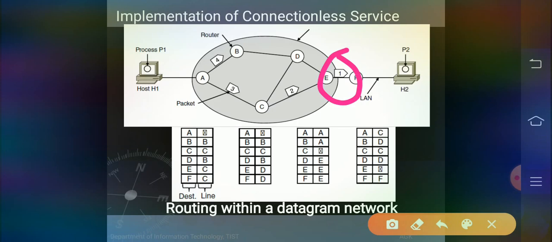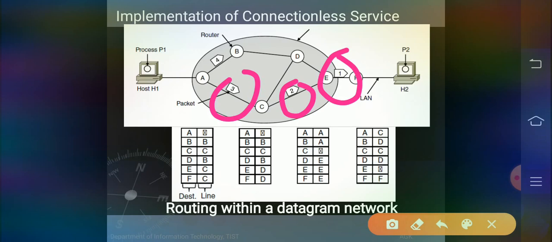So the first packet ultimately reaches F. F is going to encapsulate the information. When it reaches F, it will be encapsulated in a data link layer frame and sent to host H2 over the LAN. Packets 2 and 3 follow the same route.